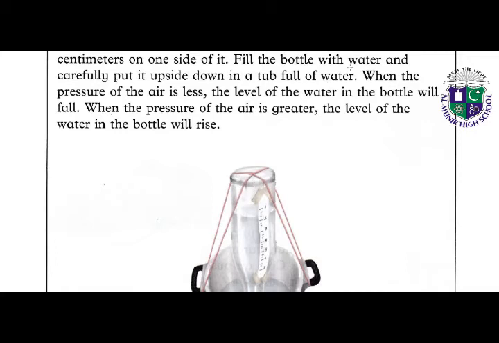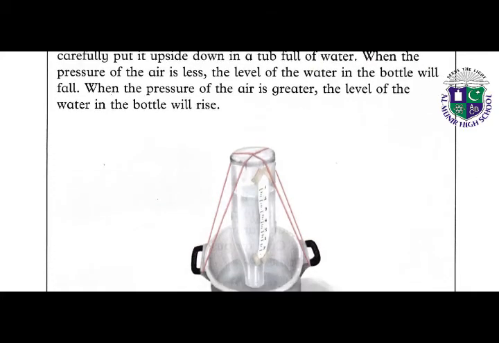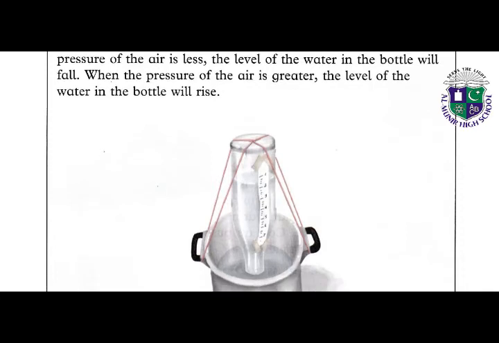Fill the bottle with water and carefully put it upside down in a tub full of water. Now, to make a simple barometer, take a tub and fill this bottle with water and place it upside down in a tub. When the pressure of the air is less, the level of water in the bottle will fall.